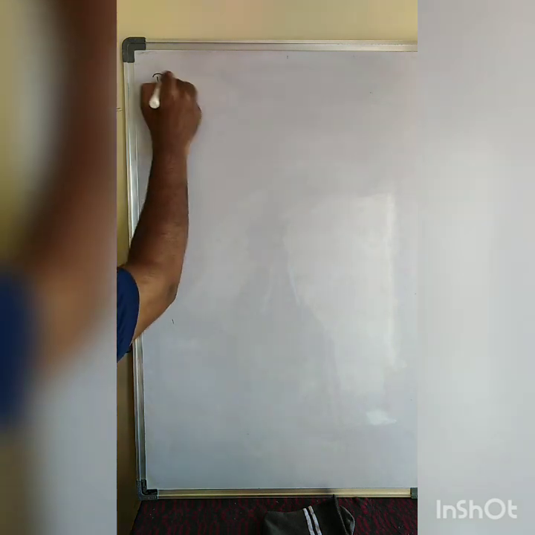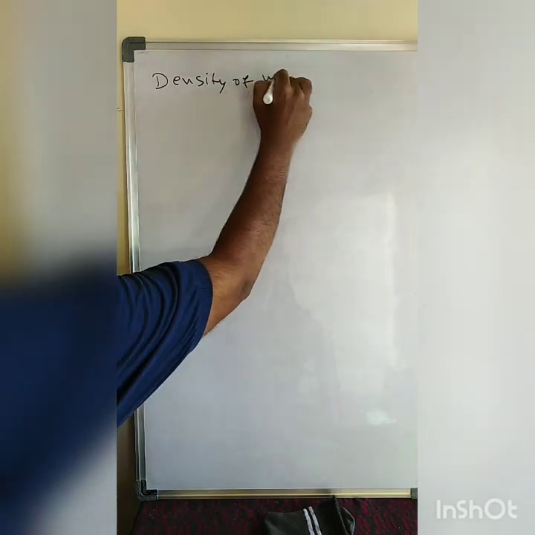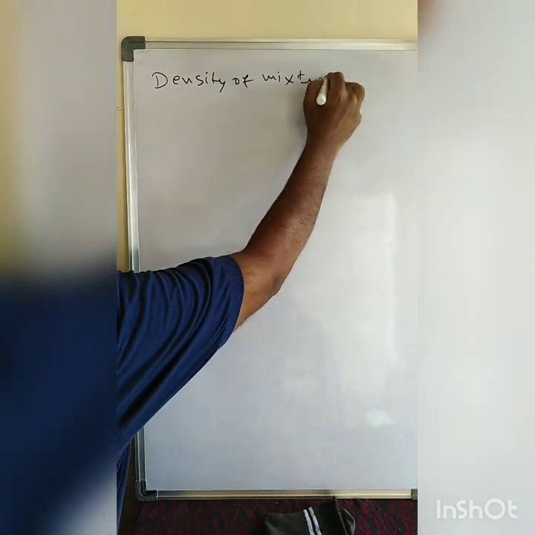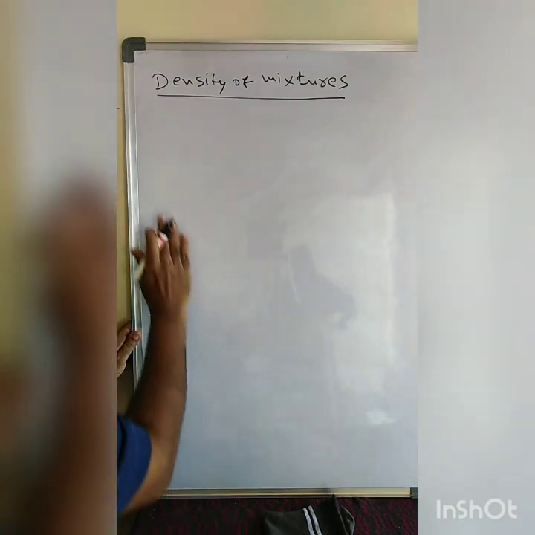Now let us discuss the density of mixtures. What is the density of a mixture? Let us see carefully here.